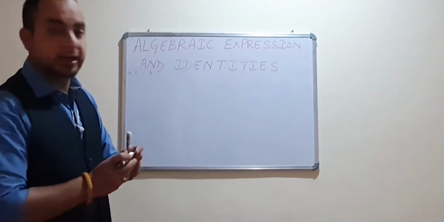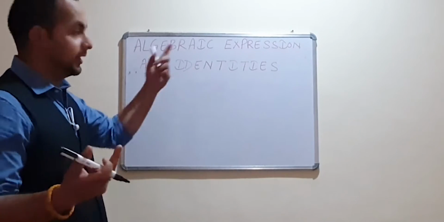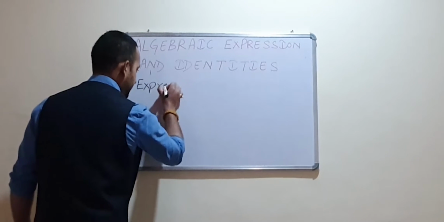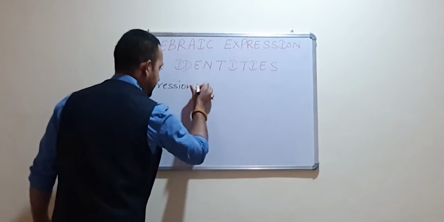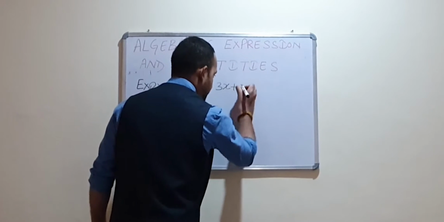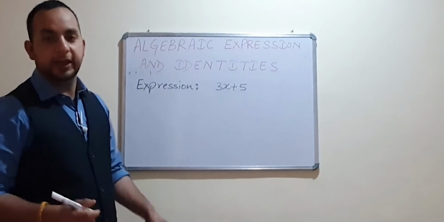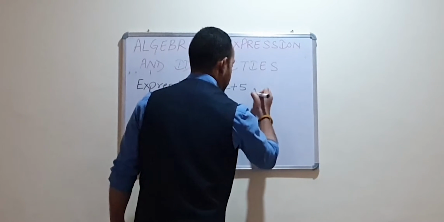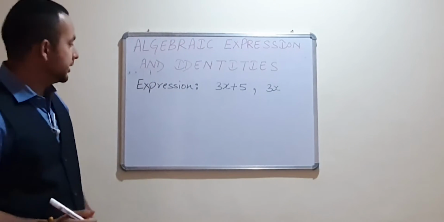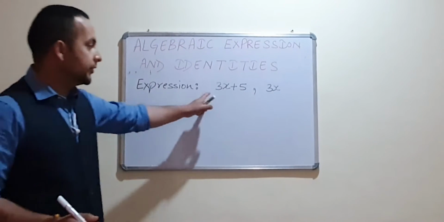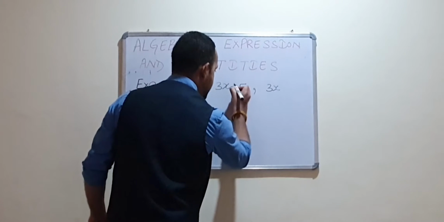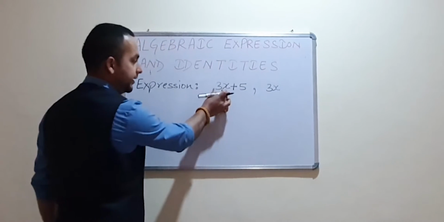The first question that arises here is what actually an expression is. For example, 3x plus 5 is an expression. 3x is a term, and the positive sign differentiates the first term and the second term.